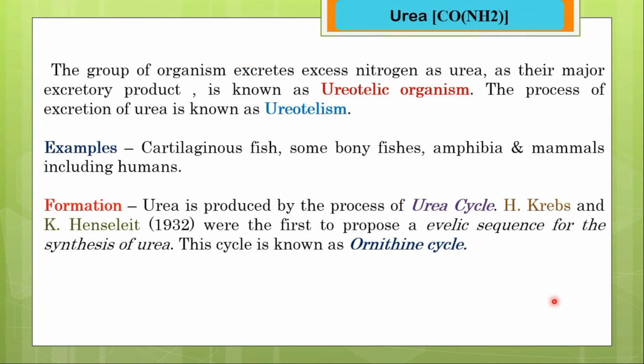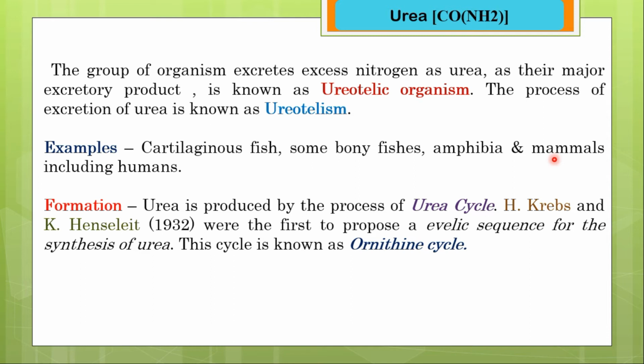Next, we will discuss urea. The group of organisms that excrete excess nitrogen as urea as their prime excretory product is known as ureotelic organisms, and the process of excretion of urea is known as ureotelism. Examples of ureotelic organisms are cartilaginous fish, some bony fishes, amphibia and mammals including us.